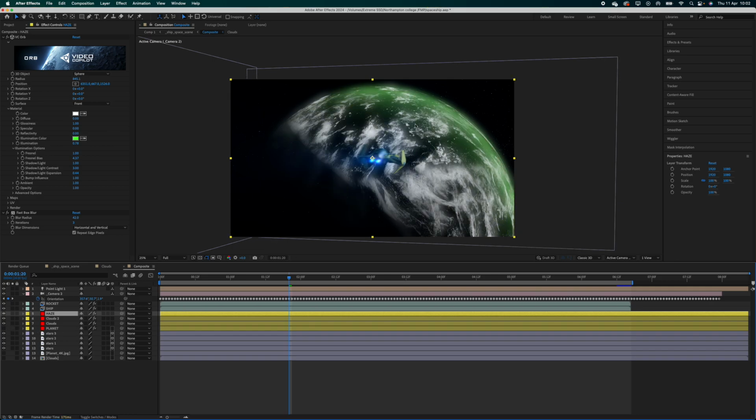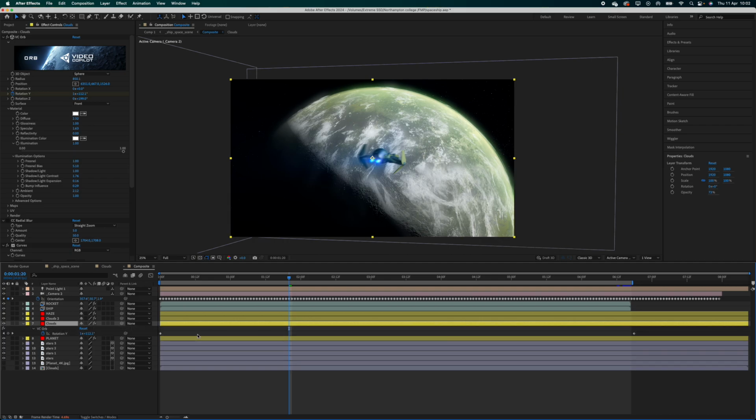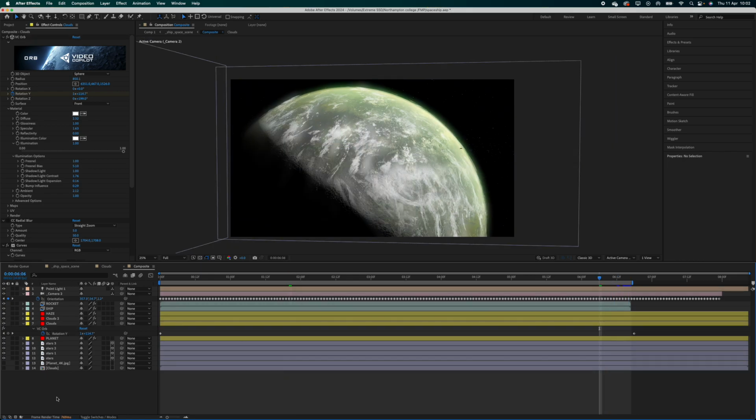So without the planet, it looks like this. I think it looks very good. I'm quite happy with the way the planet turned out. I also animated on the clouds layer some keyframes here and here just to turn very subtly to make it more realistic. It looks slightly real.